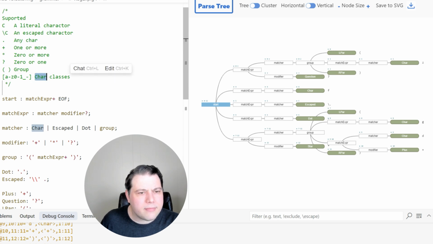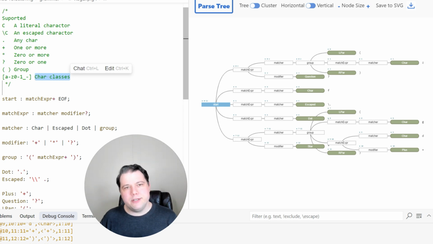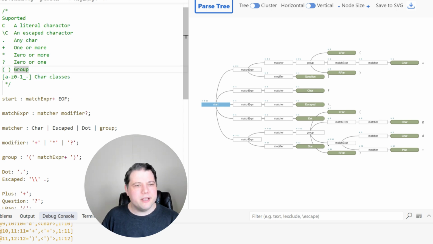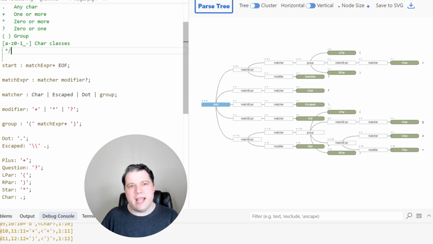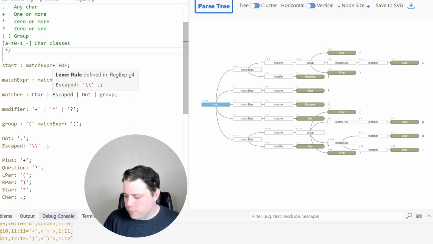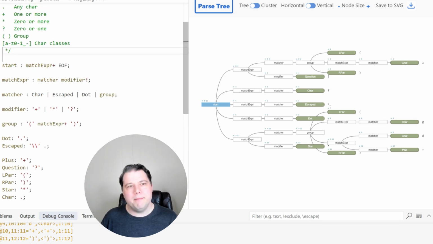So then we have these char classes. This one is going to be a little more tricky because the way that characters behave inside the brackets in a char class is a little different than they behave in other places. You'll see what that means. But one way to handle this within the feature set of ANTLR would be to use what are called lexer modes. But for simplicity, I'm going to attempt to define these char classes in the way they're supposed to be.